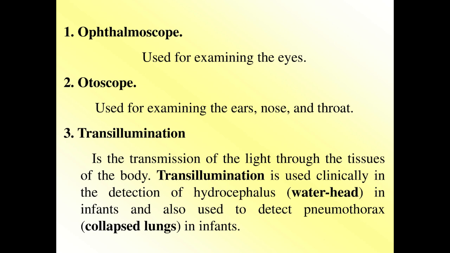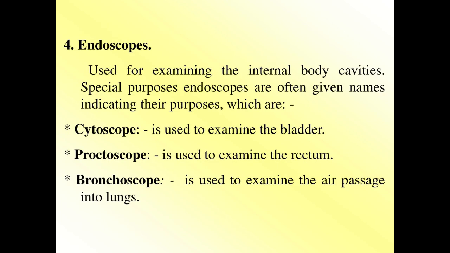3. Transillumination is the transmission of light through the tissues of the body. Transillumination is used clinically in the detection of hydrocephalus, or water head, in infants, and also used to detect pneumothorax, or collapsed lungs, in infants. 4. Endoscopes, used for examining the internal body cavities. Special purpose endoscopes are often given names indicating their purposes: cystoscope, used to examine the bladder; proctoscope, used to examine the rectum; bronchoscope, used to examine the air passage into the lungs.